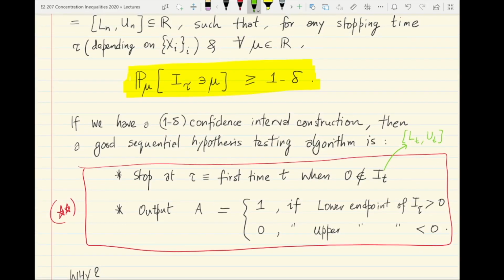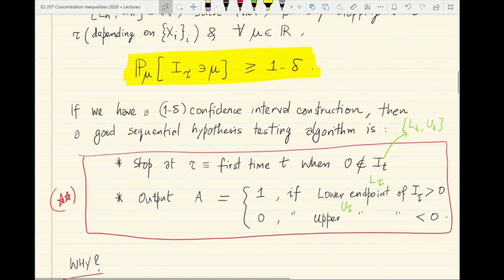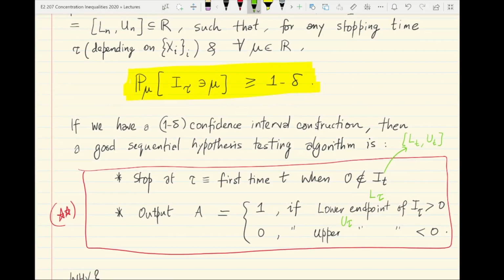That means if the lower endpoint L_tau, when you stop at time tau, is larger than 0, then you guess that the mean of the Gaussian distribution is larger than 0. If the upper endpoint U_tau happens to be less than 0, then you would naturally guess that the mean of the Gaussian you're dealing with is less than 0. Let's call this a rule, an algorithm. This gives you an entire algorithm for performing sequential testing and stopping when required with confidence.